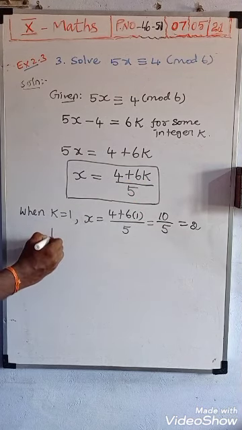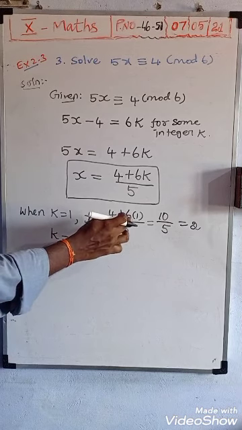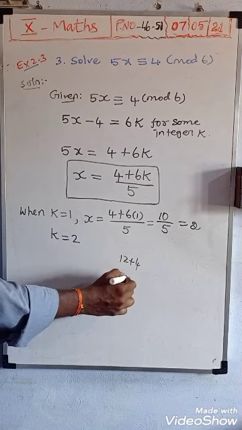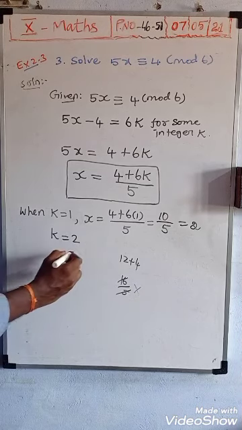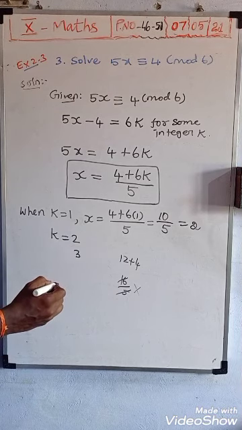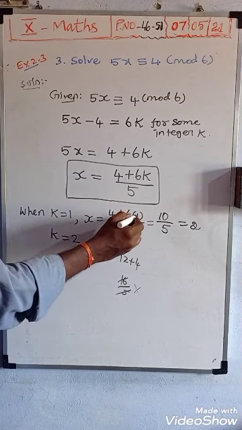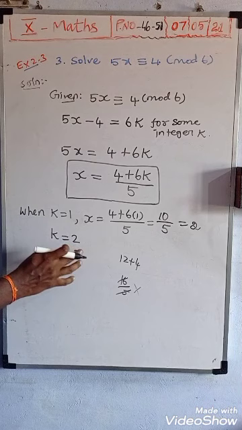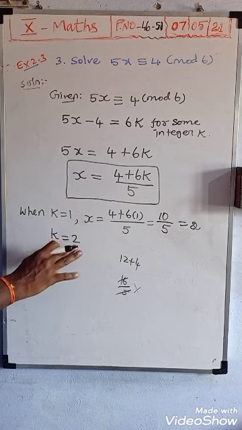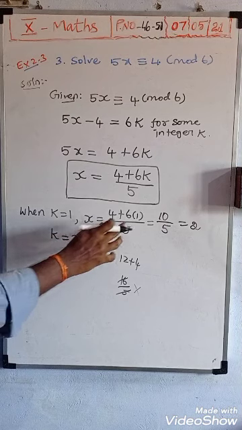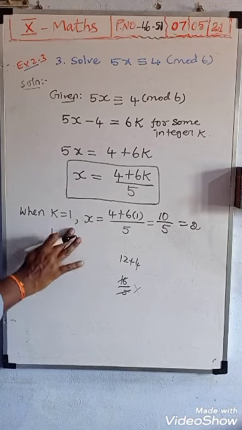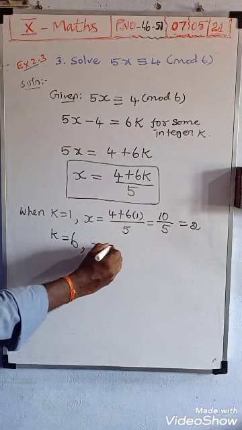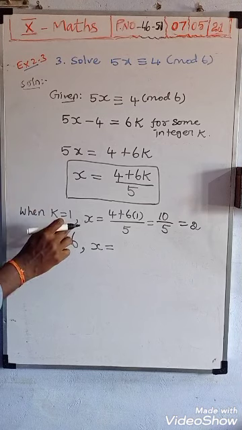Next, k is equal to 2: 6 twos are 12, 12 plus 4 is 16, and 16 is not divisible by 5. Next 3: 6 threes are 18, 18 plus 4 is 22, surely not divisible by 5. 3 is not possible, 4 is not possible. Next 5: 6 fives are 30, plus 4 is not possible. Next, k is equal to 6 is the only possible one; the in-between values are not possible.